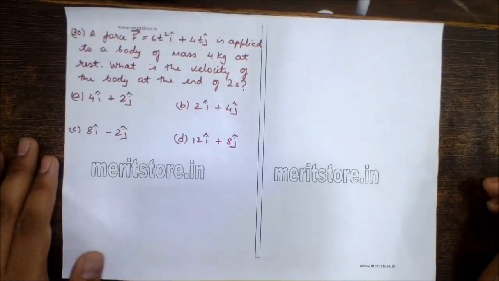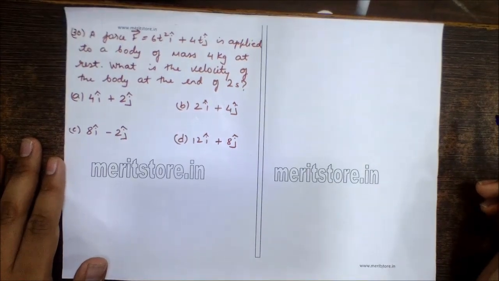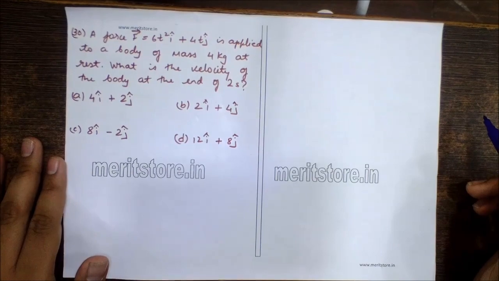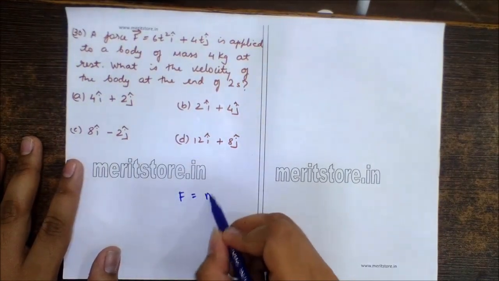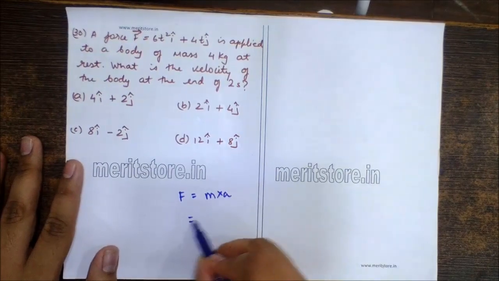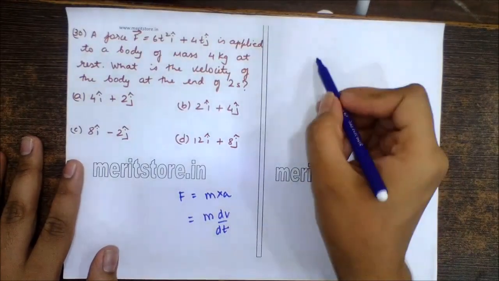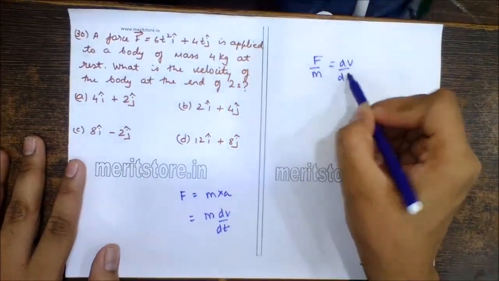Question number 30. A force F is equal to 6t square i plus 4t j is applied to a body of mass 4 kg at rest. What is the velocity of the body at the end of 2 seconds? So now we know force is equal to mass into acceleration, mass into change in velocity upon time, that is dv by dt. So now F upon m is equal to dv by dt.